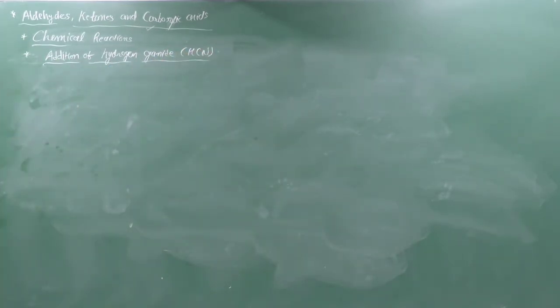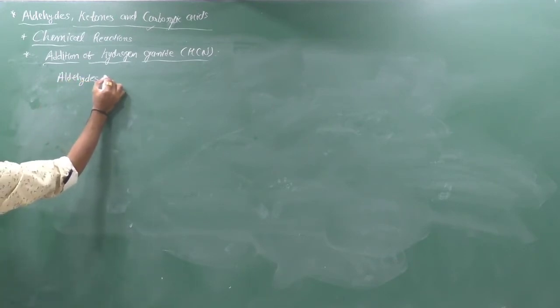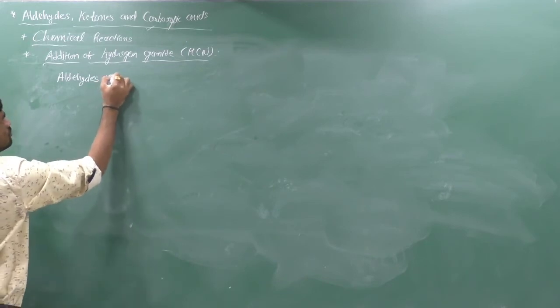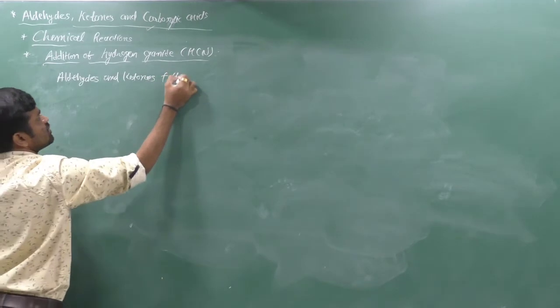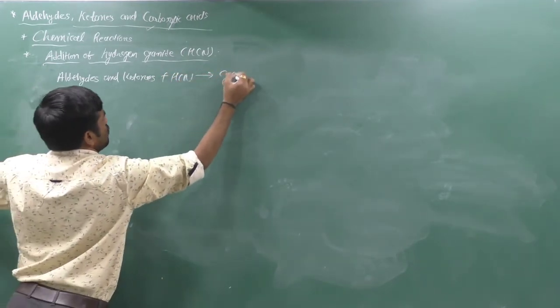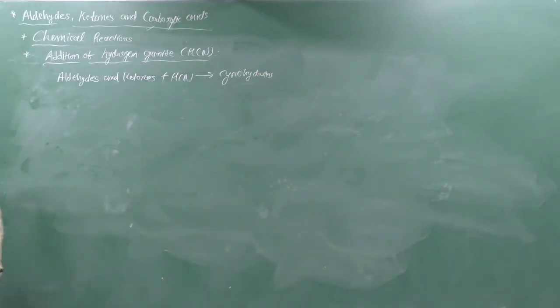Aldehydes and ketones react with hydrogen cyanide to yield a cyanohydrin. If we have aldehydes or ketones, they react with HCN to give cyanohydrins. The product name is generally cyanohydrins.